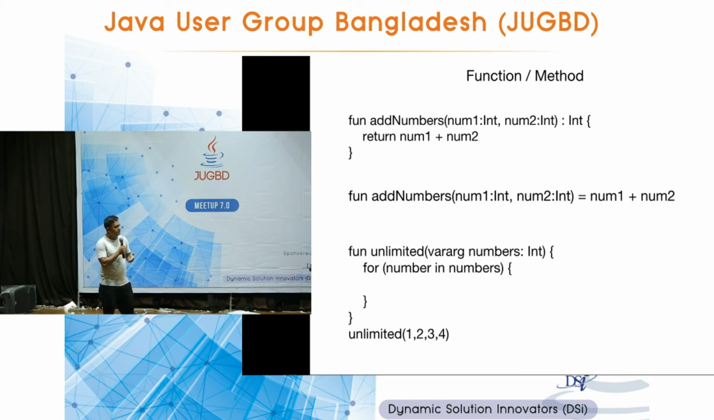You can send an unlimited number of values to a function using the keyword vararg. Then you can call this with one, two, three, or whatever amount of values you want to send. And then you can definitely loop through it or do whatever you want with those numbers.